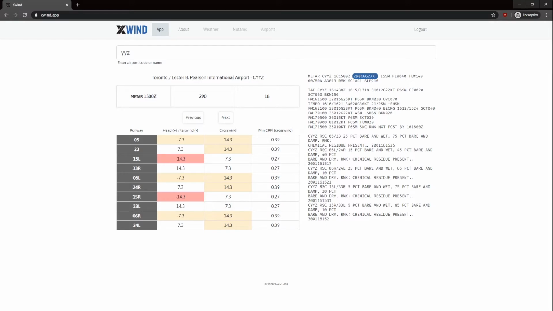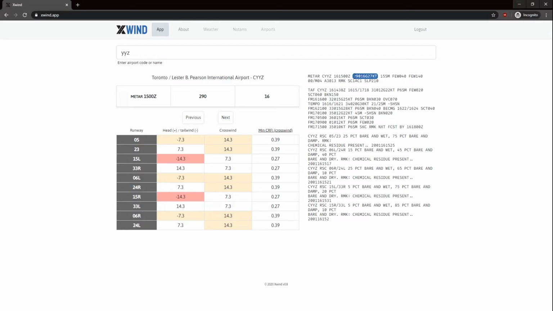So now what's all that gibberish? There's a lot of data present right now, so let's go through it. I'm just going to walk you through what is being shown. The first thing that you can see here is a METAR. What's a METAR? A METAR is a weather observation made at the Toronto airport at 15 Zulu, which means UTC, and it has a bunch of information. What's highlighted in blue here are the winds.